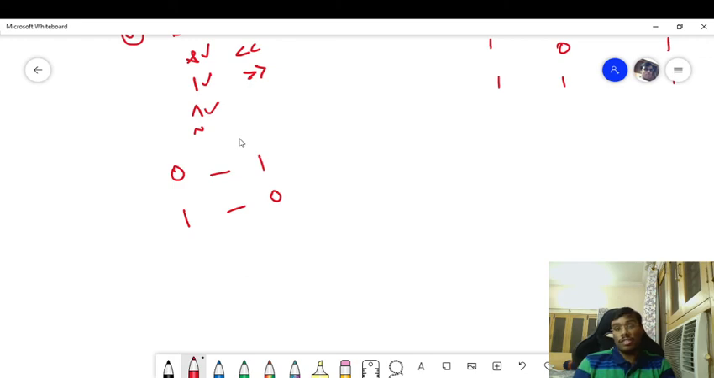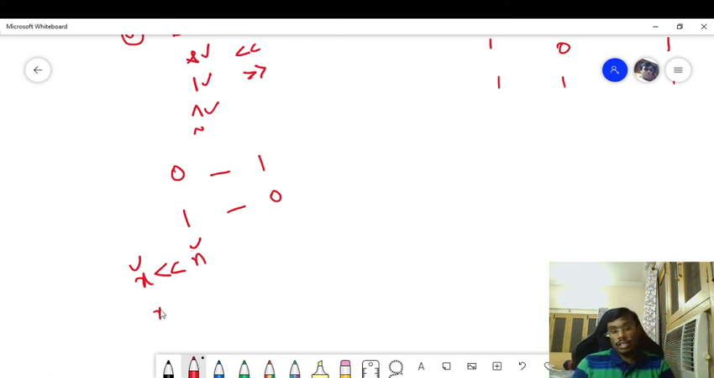Then what about left shift and right shift operators? Left shift operators are the operators which basically shift the bits to the left by a number, with the general form x left shifted by n. So x is the number which we are taking as an input, and n is the number of bits that has to be shifted. This is the left shift operator.